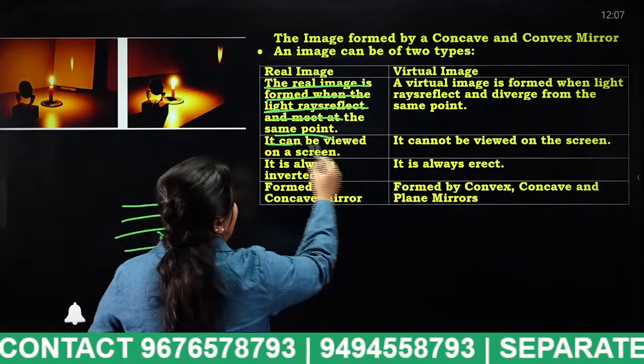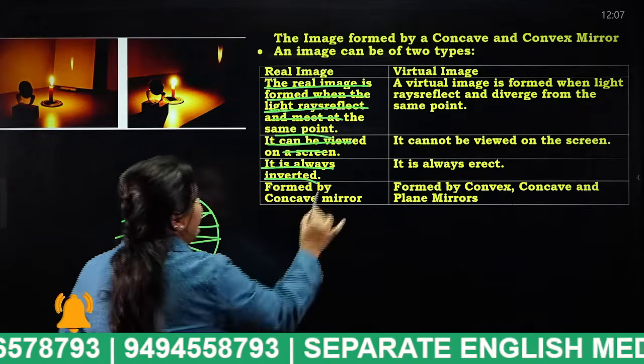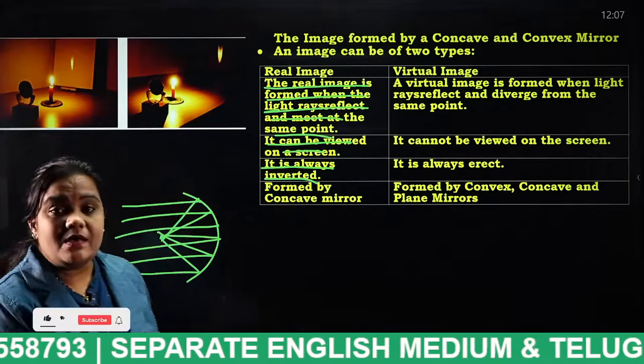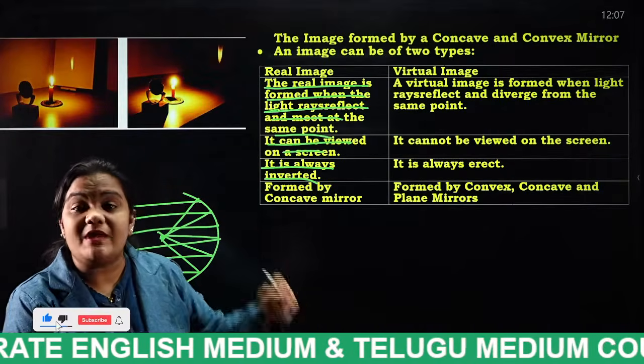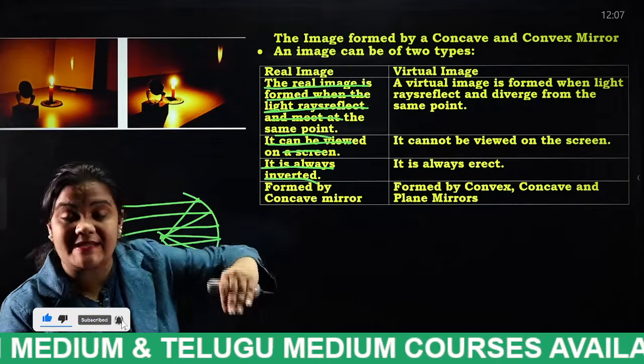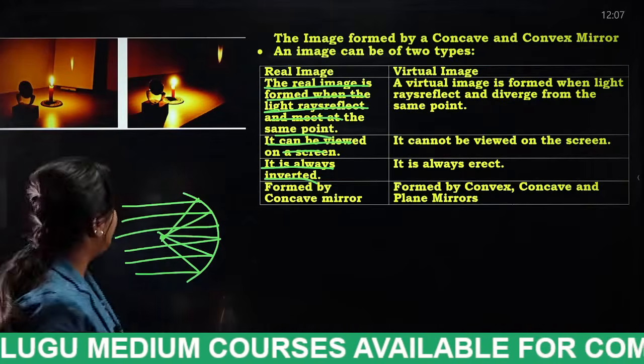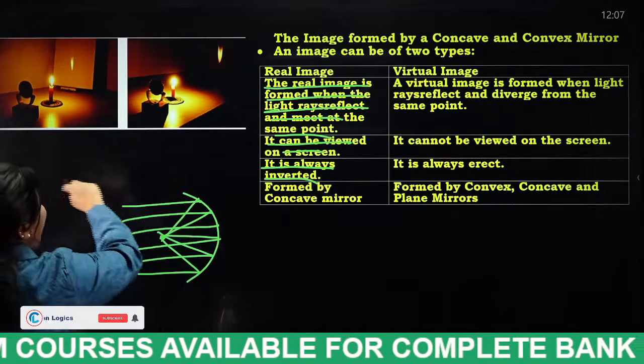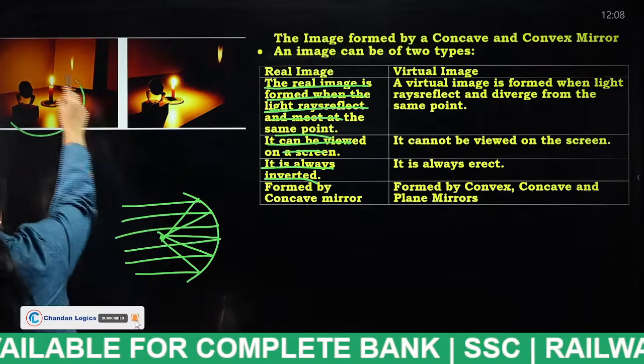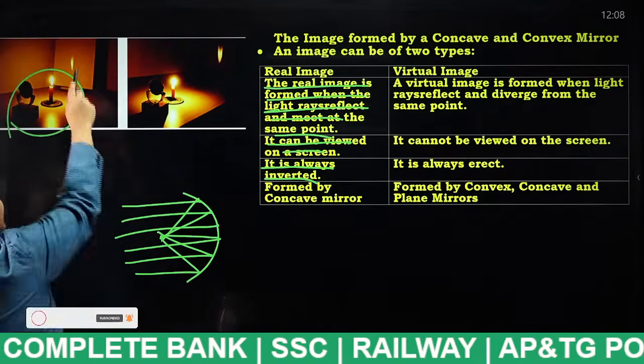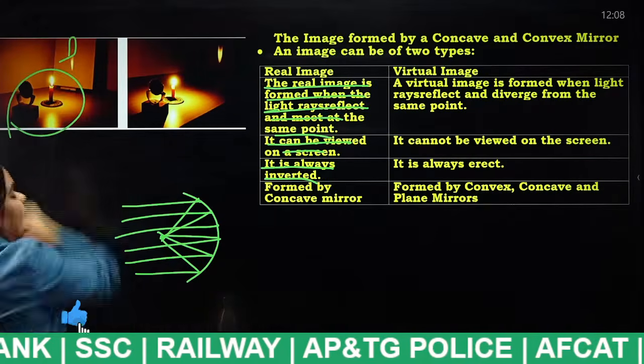Next, it can be viewed on a screen, and it is always inverted. One thing you have to remember is, the object appearing on the concave mirror will be inverted, that means upside down. So this is what, students? Actually, this is a concave mirror. How is it appearing? It is appearing upside down.